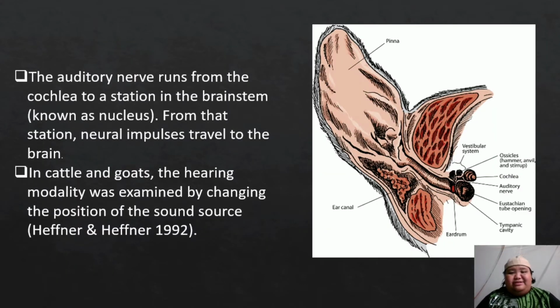The auditory nerve runs from the cochlea to a station in the brainstem known as the nucleus. From that station, neural impulses travel to the brain that enable the animal to perceive the sensation of hearing as sound. In cattle and goats, the hearing modality was examined by changing the position of the sound source.